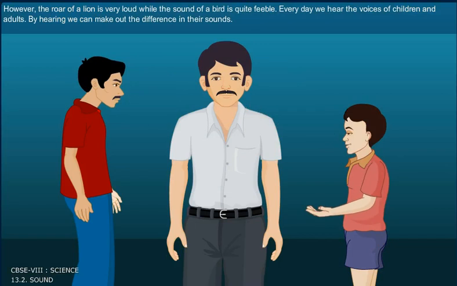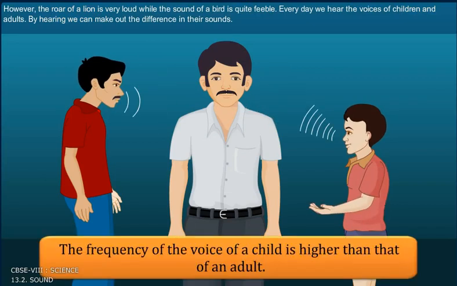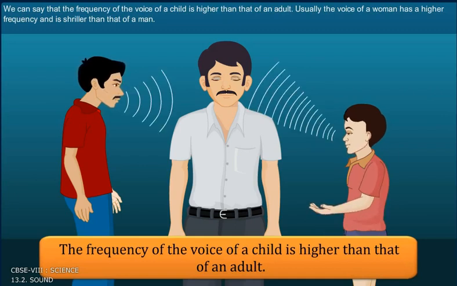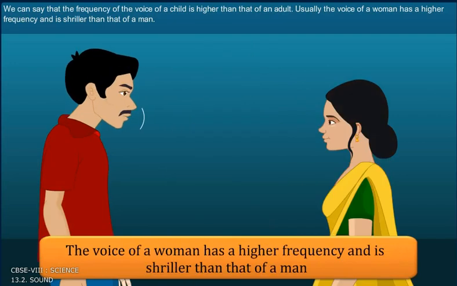Every day, we hear the voices of children and adults. By hearing, we can make out the difference in their sound. We can say that the frequency of the voice of a child is higher than that of an adult. Usually, the voice of a woman has a high frequency and is shriller than that of a man.